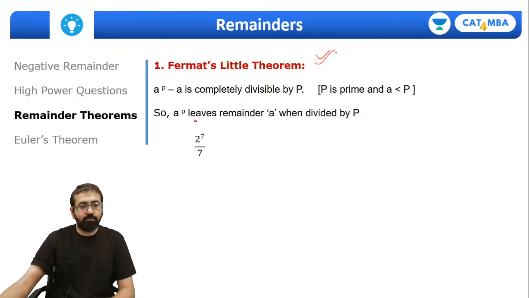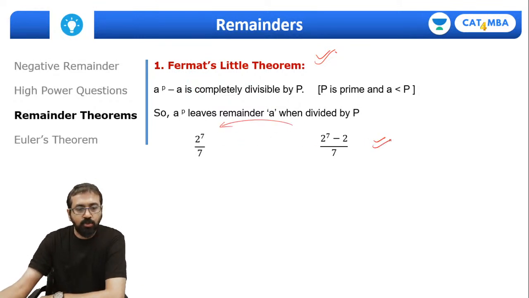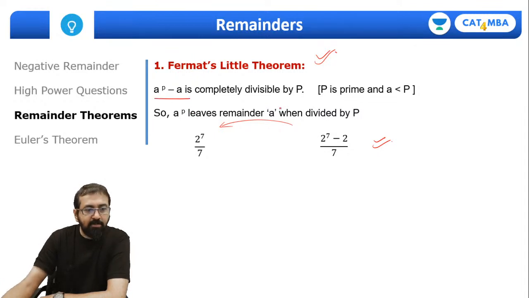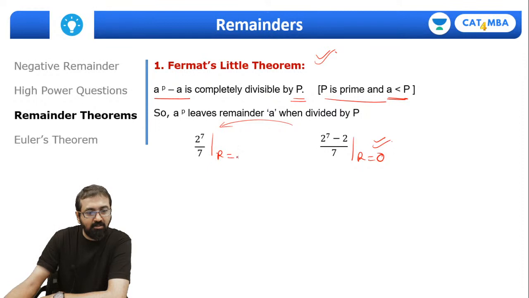Fine. So this is Fermat's little theorem, and yes, this is an extension of the same theorem. Let's look at this one first. So a raised to p minus a is completely divisible by p, where p is a prime number and a should be less than p. So that means 2 raised to 7 minus 2 divided by 7, remainder will be 0. It's completely divisible. So now can I say 2 raised to 7 by 7, remainder will be 2? Here we subtracted 2, so we got remainder 0. So if we do not subtract 2, we should get remainder 2 now.